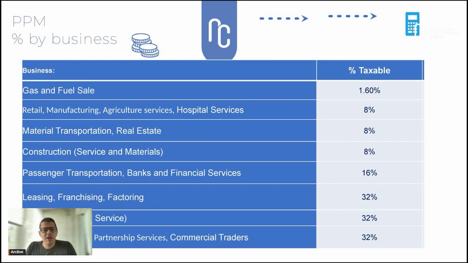So, for example, for gas and fuel sale, you have to apply 1.6%. Retail, manufacturing, agriculture service, hospital service 8%, material transportation, real estate 8%, construction service and material 8%, passenger transportation, banks and financial service 16%, leasing, franchising, factoring 32%, construction only, the service part 32%, general service, partnership service, and commercial traders 32%.